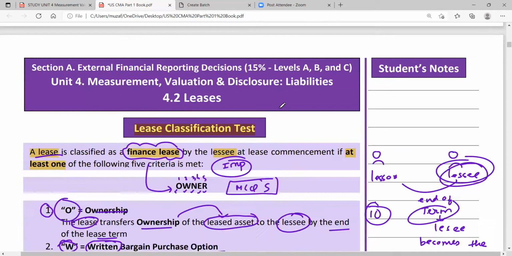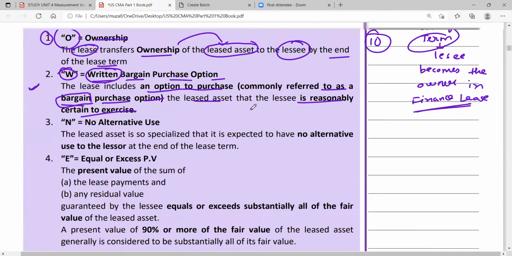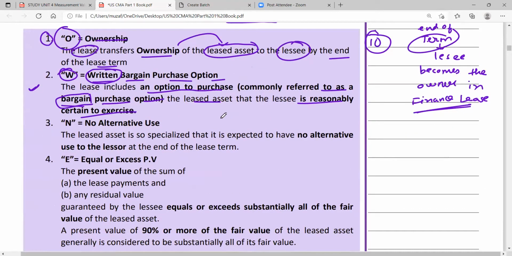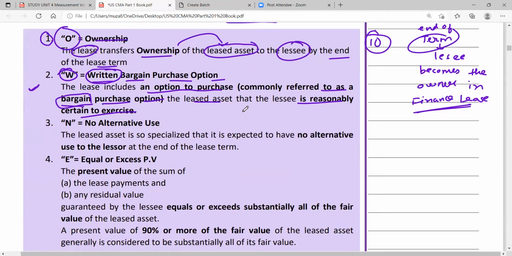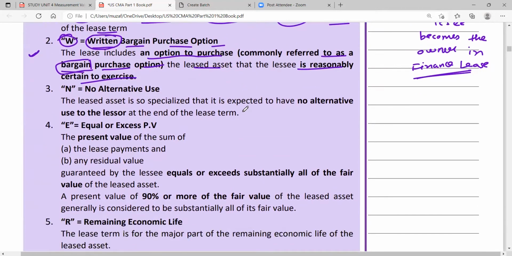Okay. Got it? Now let us come to criteria number 3, the test number 3, that is N, for no alternative use. If this criteria is also fulfilled, then it is termed as a finance lease, or else it is an operating lease. So what is no alternative use?